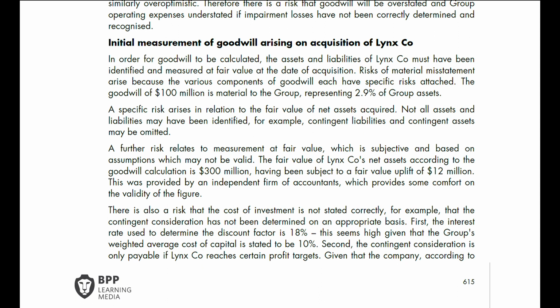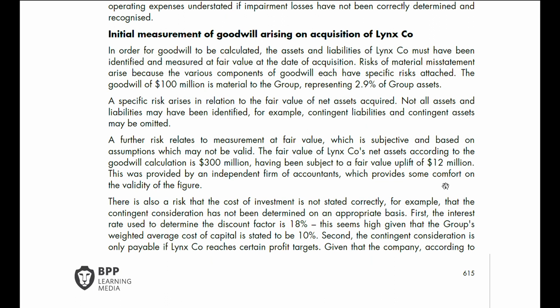Not all assets and liabilities may have been identified. For example, contingent liabilities and contingent assets may be omitted. A further risk relates to measurement at fair value, which is subjective and based on assumptions which may not be valid.